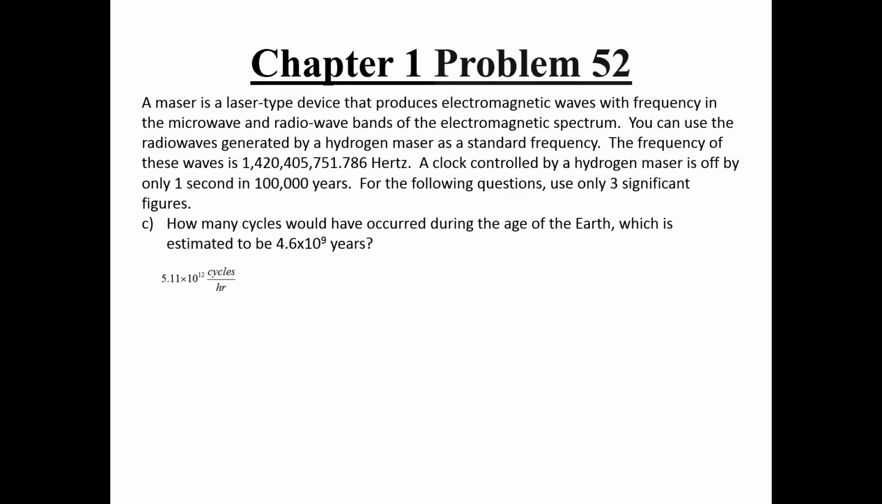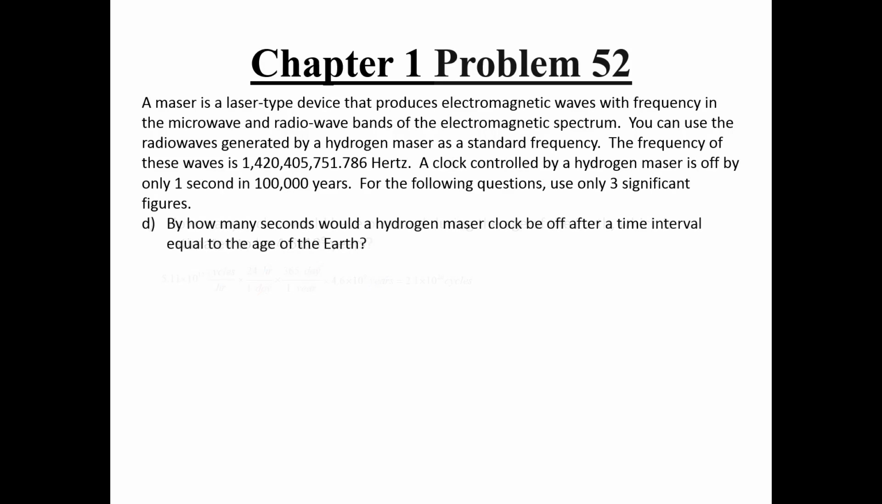convert our answer from the previous part into cycles per year. To do this, we use the conversion factors between hours and days and years. Checking to make sure our intermediate units cancel, we see that we are left with a unit of cycles per year. We can then multiply this by the age of the Earth. This will make the years unit cancel, and we are left with 2.1 times 10 to the 26 cycles occurring during the age of the Earth.